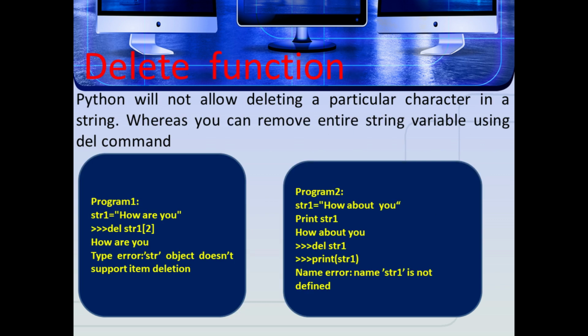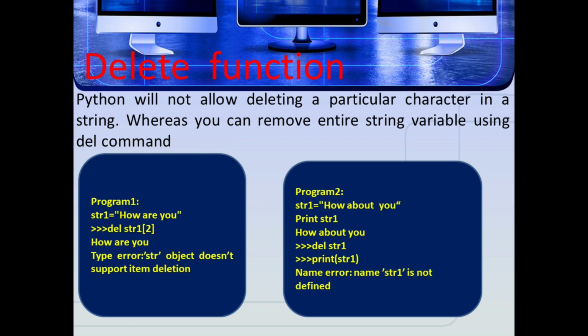Similarly to modification, Python will not allow deleting a particular character in a string, whereas you can remove the entire string variable using the del command. Here is the example, str1 equal to how are you. Delete, that is del str1 of 2. Here str1 of 2 means, the first one is h, so str1 with positive subscript index value 2 is o.